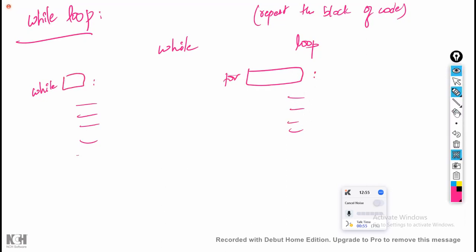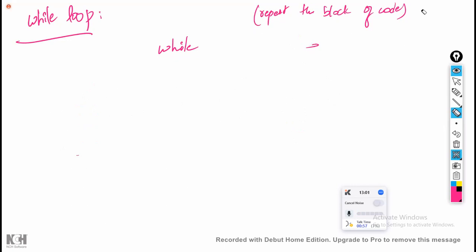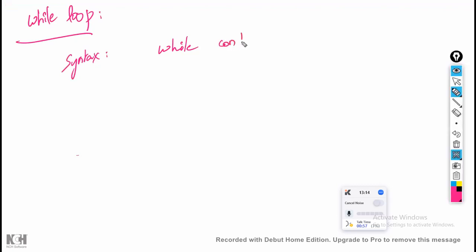Now what is meant by a while block? The while block is going to work based on the condition. What is the syntax of the while loop? The syntax of the while loop is you have to write while, and after that you have to write one condition.